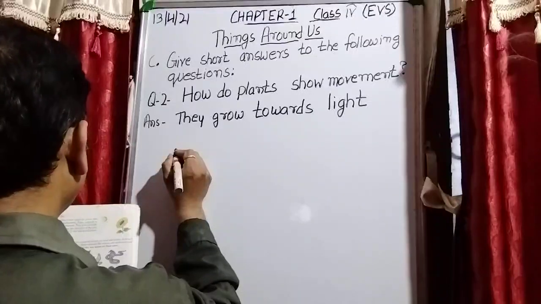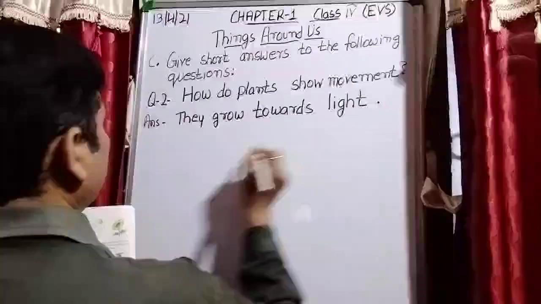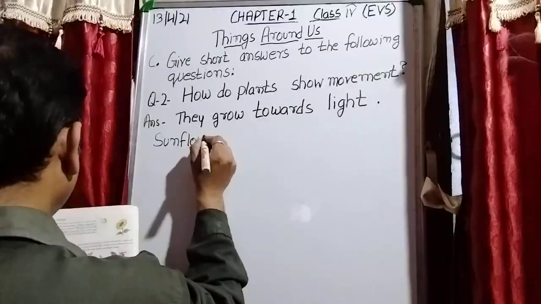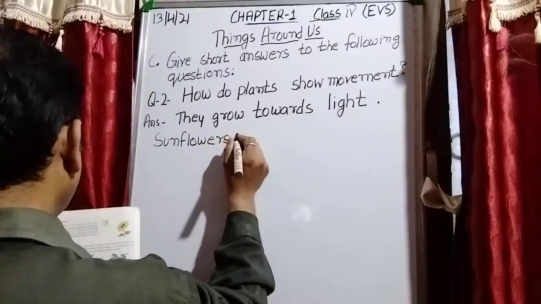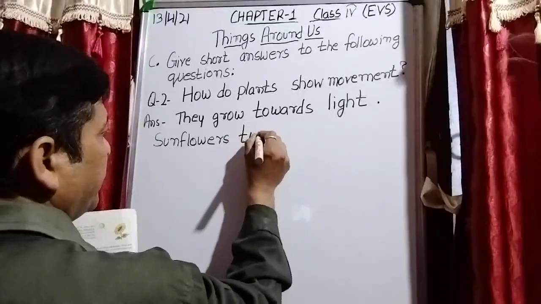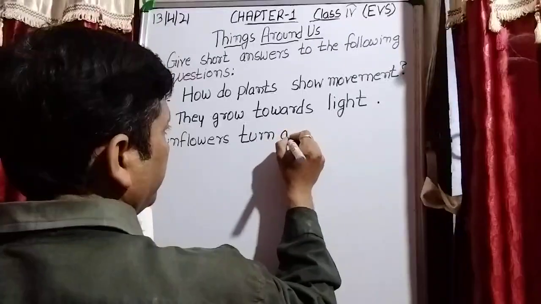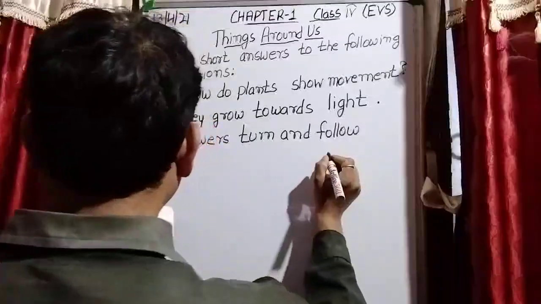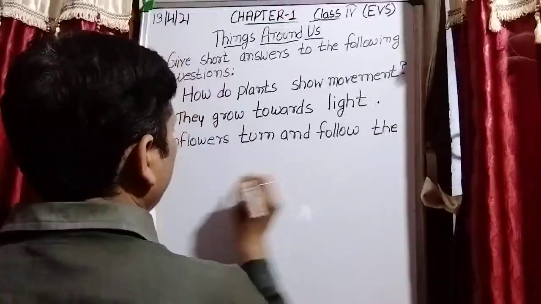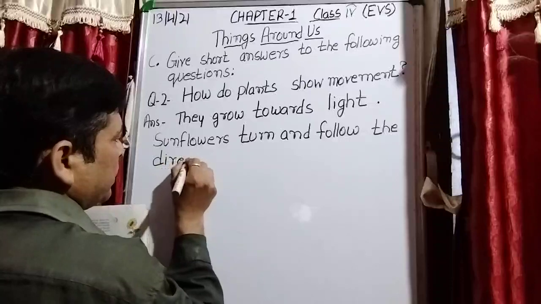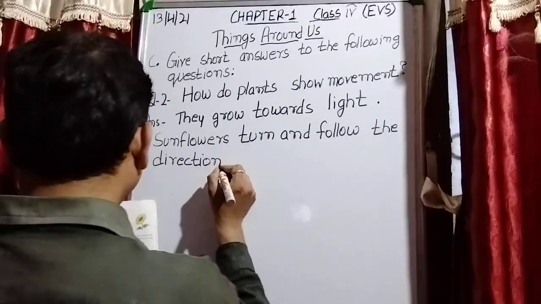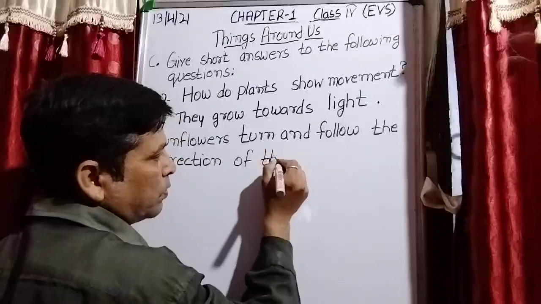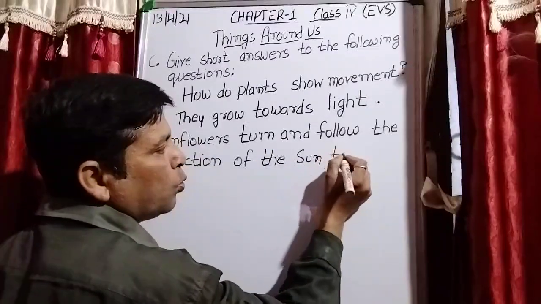Sunflower turns and follows the direction of the sun to grow.